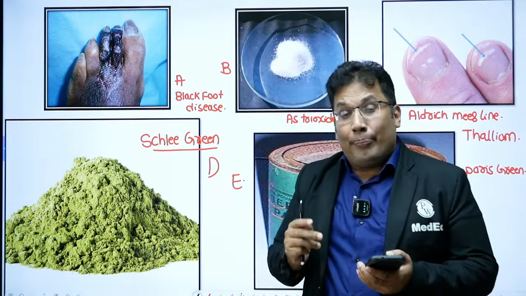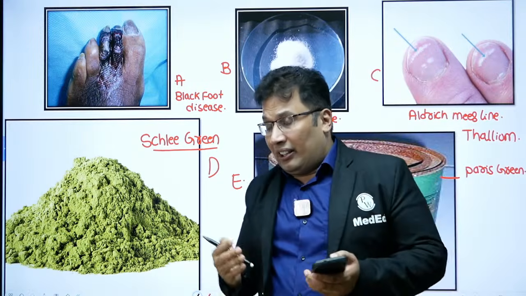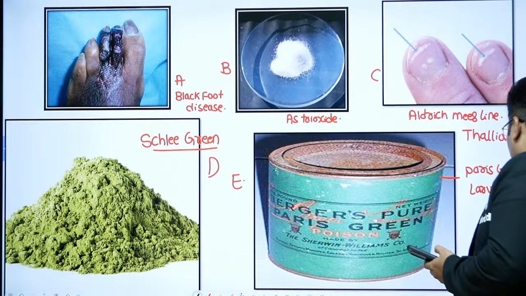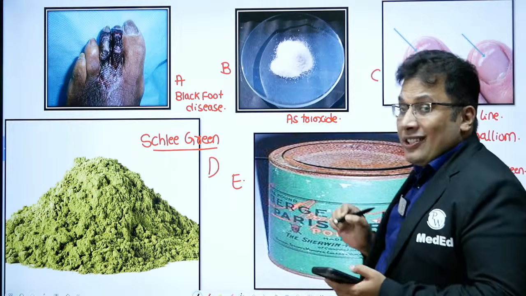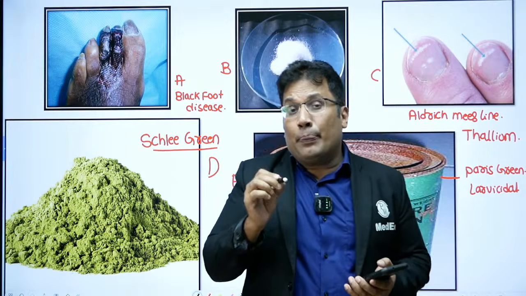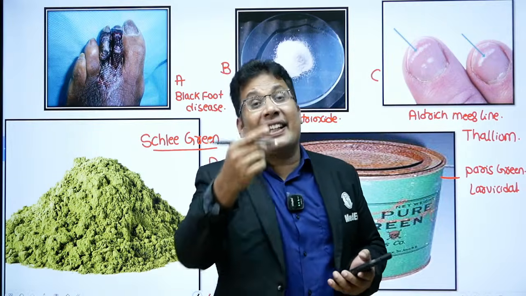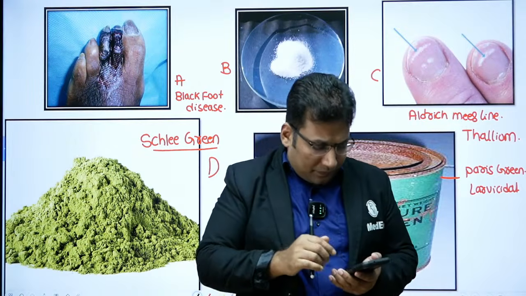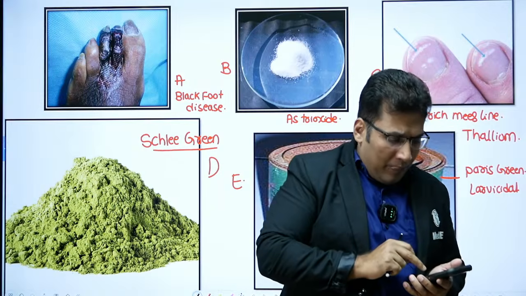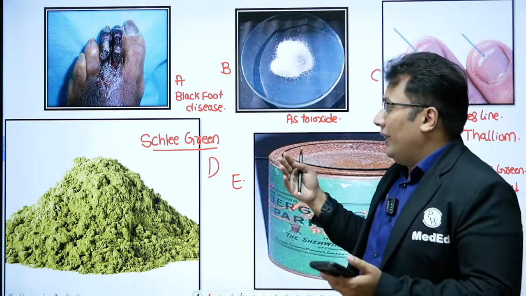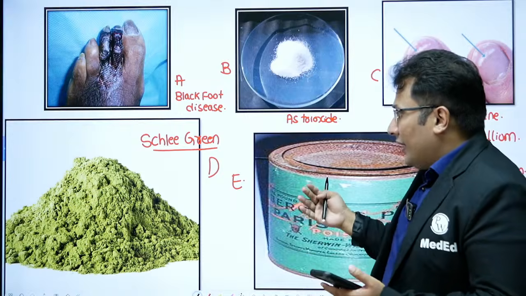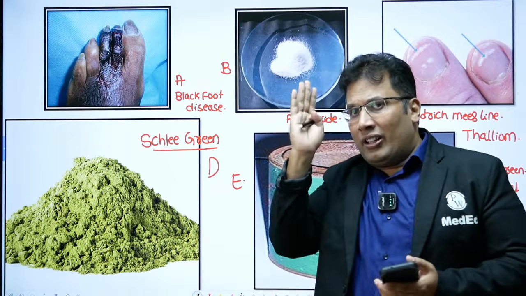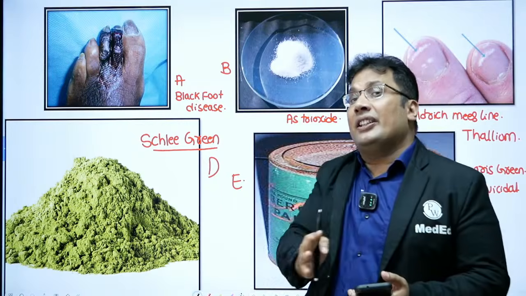Paris green is basically larvicidal, a stomach poison. It is used in mosquito control as an insecticide. Good. Larvicide and all, that's great. So these are the 5 important images of arsenic. Is it clear? All 5 images are very commonly asked in INI-CET and NEET PG also.